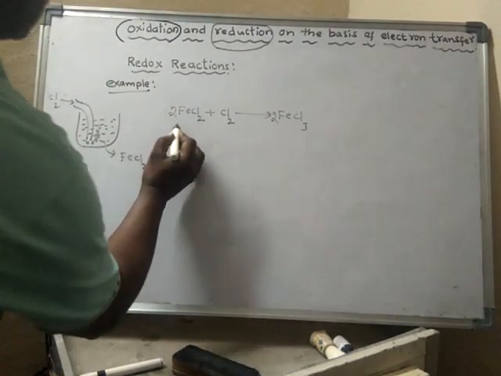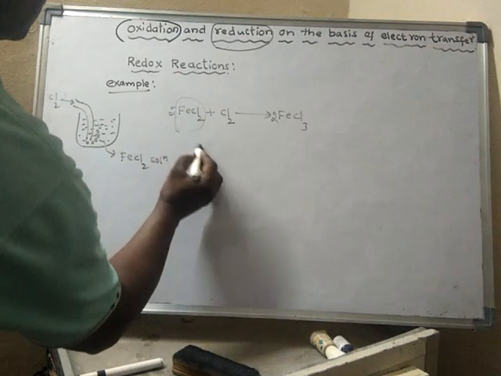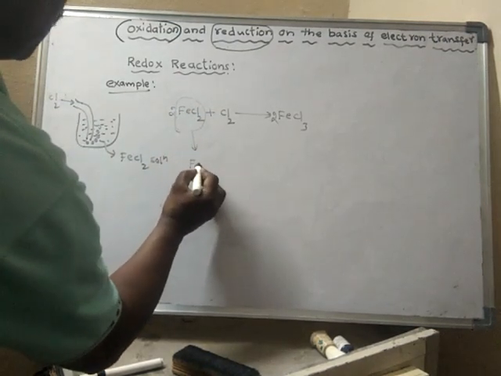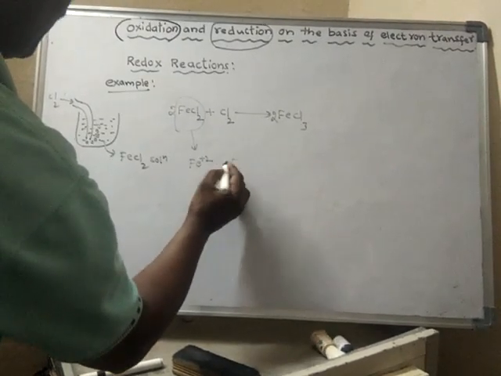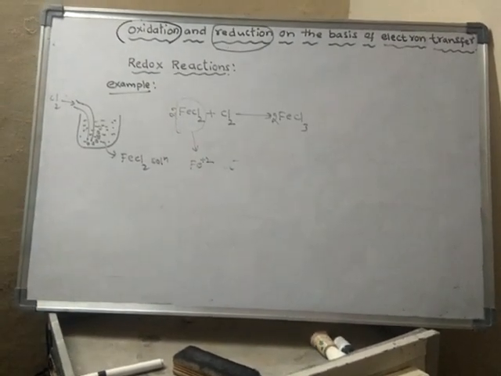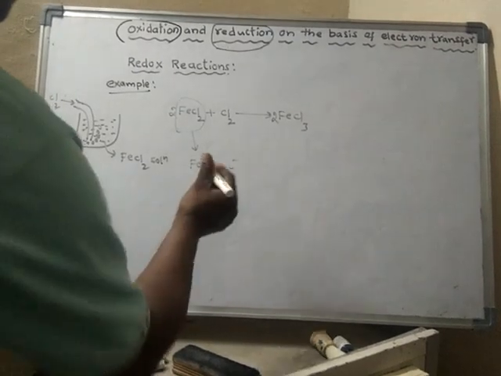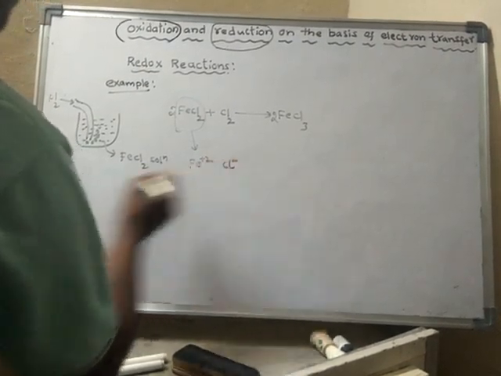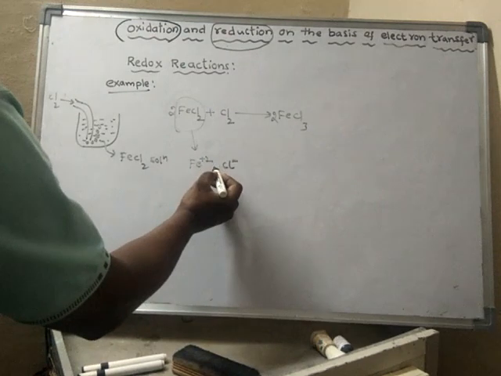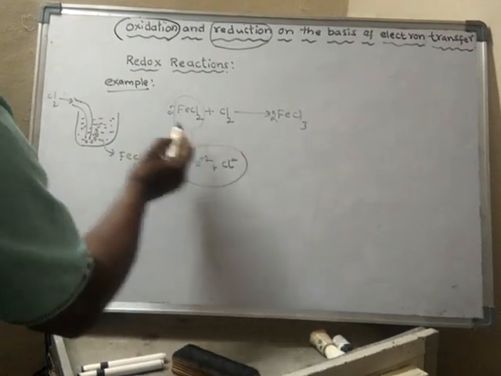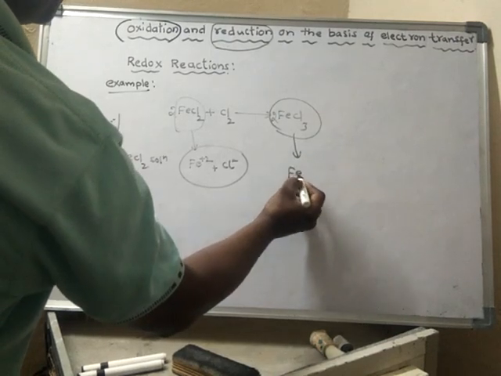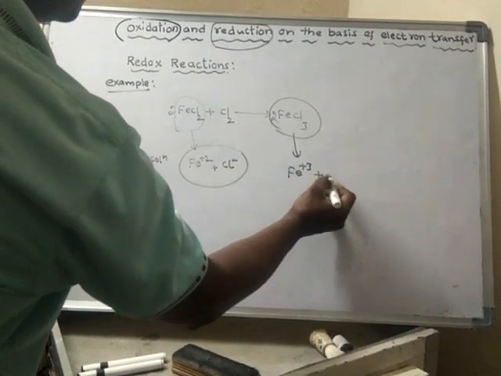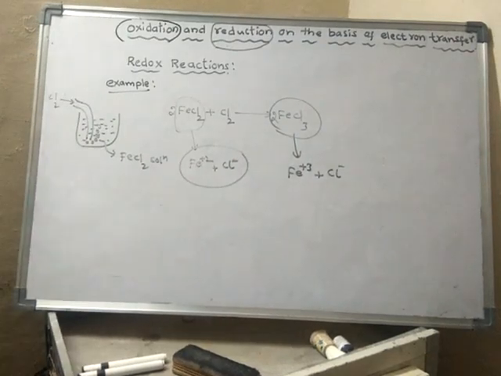So ferrous chloride contains Fe plus 2 ions and chloride ions, whereas ferric chloride contains Fe plus 3 ions and chloride ions.